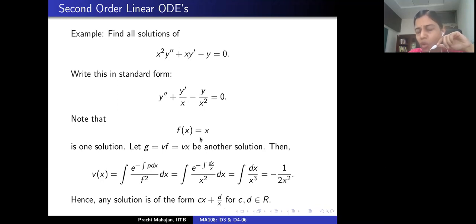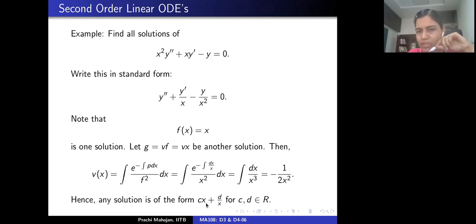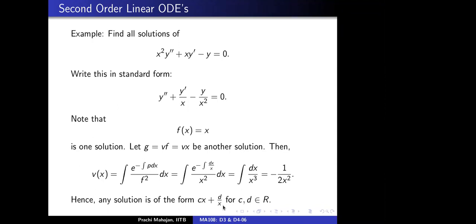But your question is, what if I start not with f of x as x, but with f of x equal to cx plus d by x? Yes, ma'am. So we can do that calculation. That's interesting. What will you figure out as v? V will be 1, I think. Yeah. Okay, if it comes out to be 1, then I don't think I have any doubt there. One has to check.